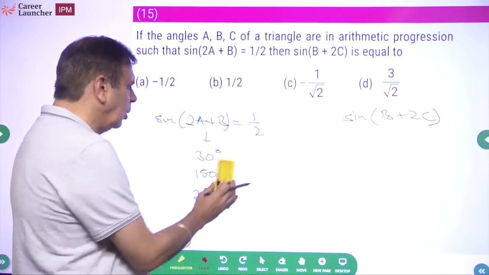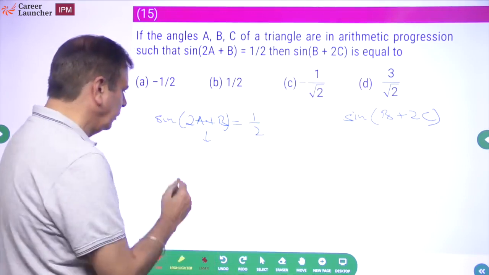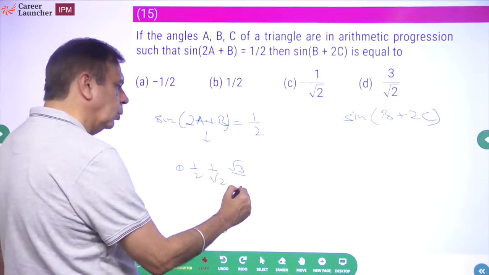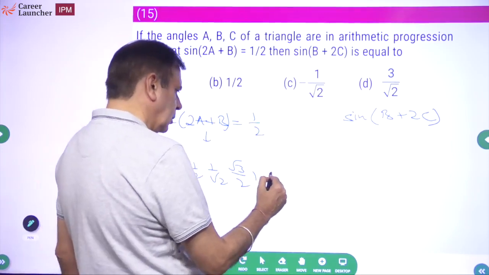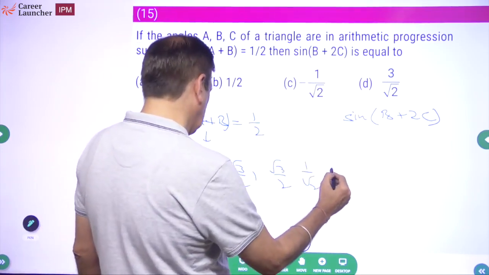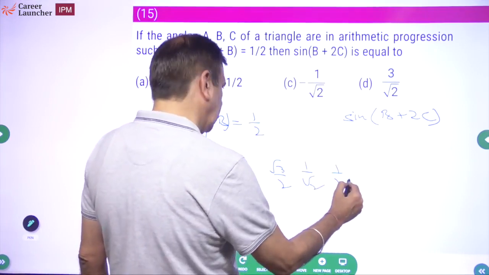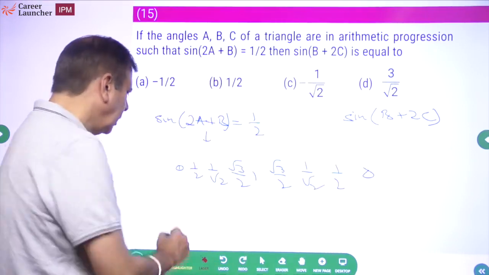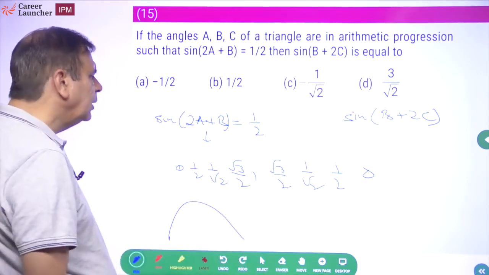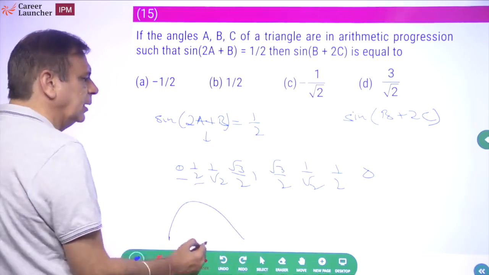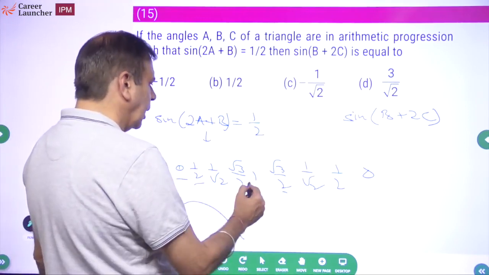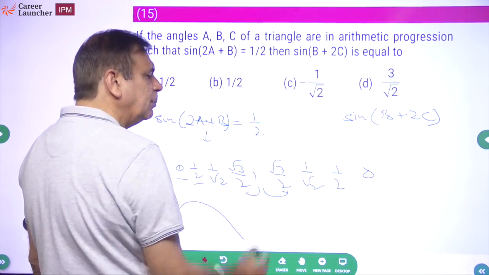Okay. So if you look at sin 0, half, 1 by root 2, root 3 by 2, 1. Then root 3 by 2, 1 by root 2, root 3 by 2, 1 by 2, half, 0. यही चलेगा ना? It is going to be like this. Okay. So what you need to remember is 0, 30, 45, 60, 90. Okay. So after 90, जितना ये है उतना ये भी जाएगा इसमें.